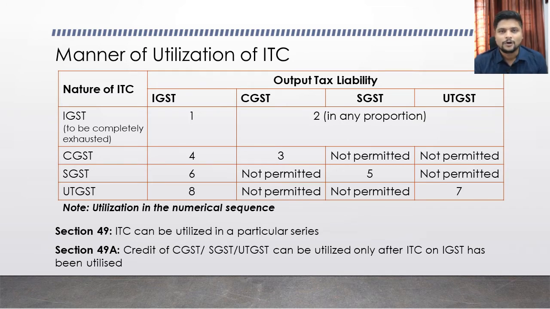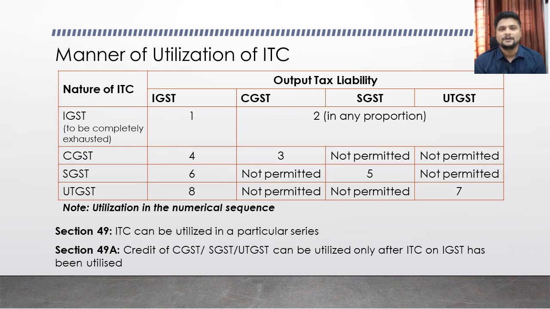Now what we are going to discuss is how the input tax credit available under each act can be utilized for payment of your output tax liability, because the act itself provides the manner of utilization of input tax credit for the set off of your output tax liability.